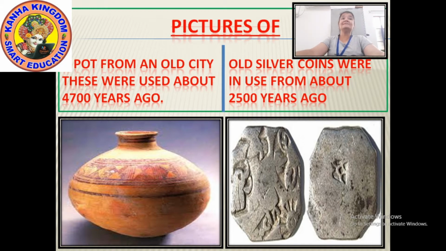Okay. And you can see on that coin inscriptions are there. So these inscriptions were done by the king. If they won the battle or something like their pictures or their own pictures, they used to inscribe on these coins. So here there are two things. One is the pot which was used 4,700 years ago, and the second is the silver coin, old silver coins. Okay, they were used 2,500 years ago.